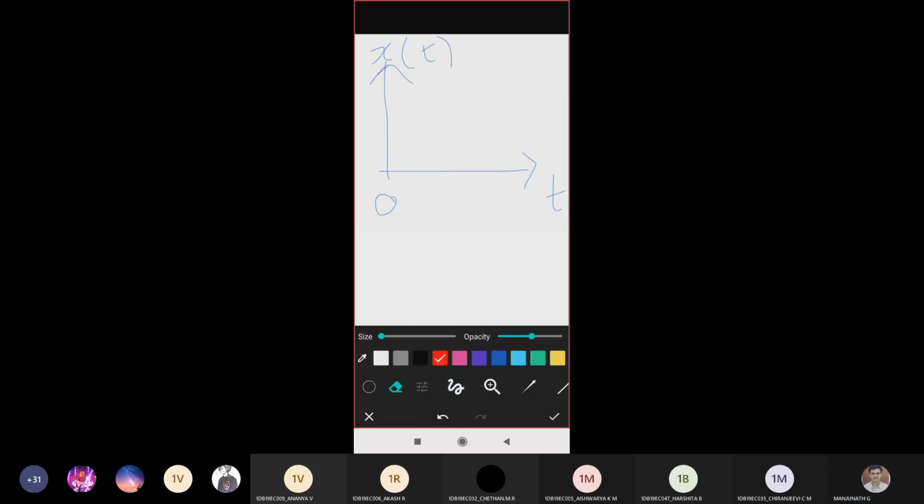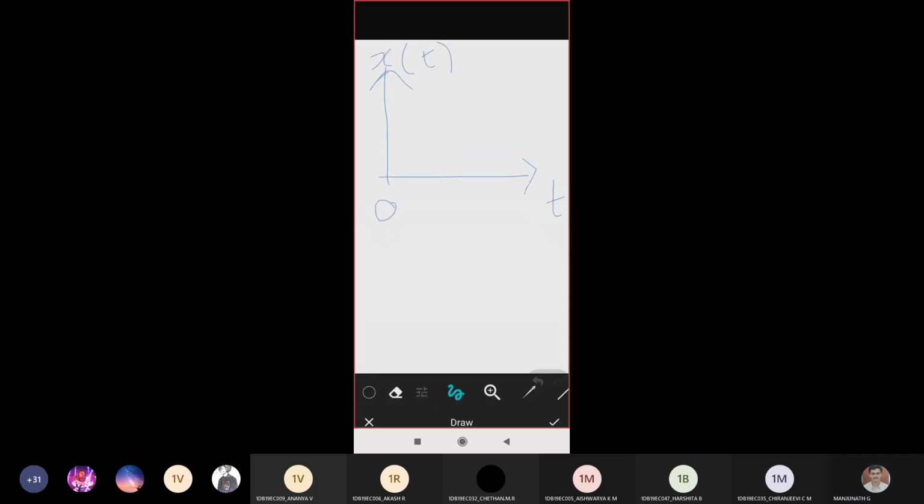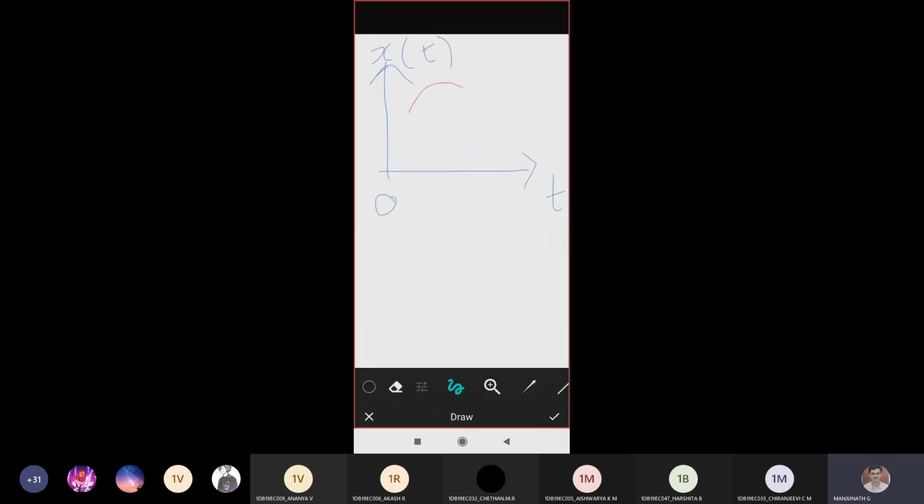Let me try to write one small waveform for you. Take a waveform signal with time as the x-axis and x of t as the y-axis. Look at how the variations look here. This is a signal, assume that. Since it is a CT signal, it will be continuous. Now we need to know how to represent this x of t with respect to some impulse.